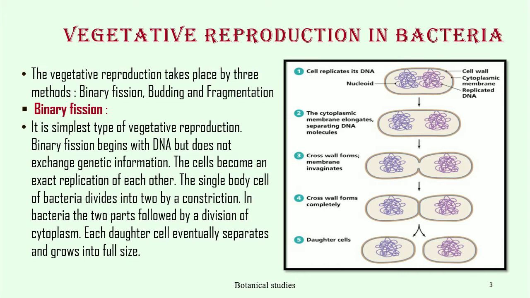The single body cell of bacteria divides into two by a constriction, followed by a division of cytoplasm. Each daughter cell evenly separates and grows into full size.